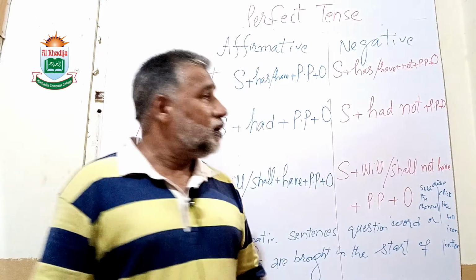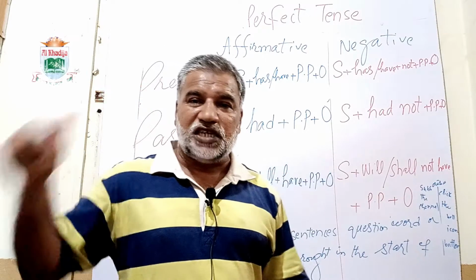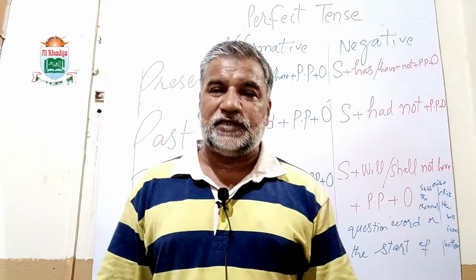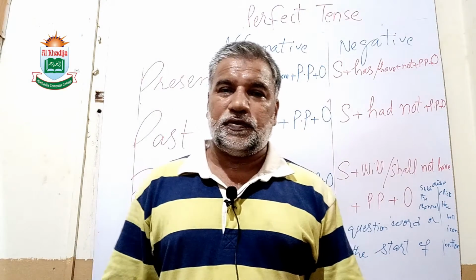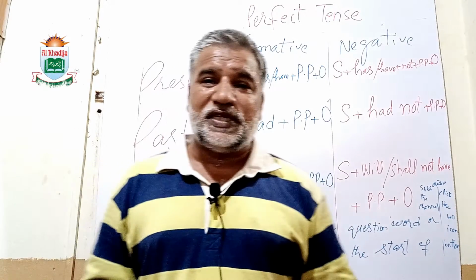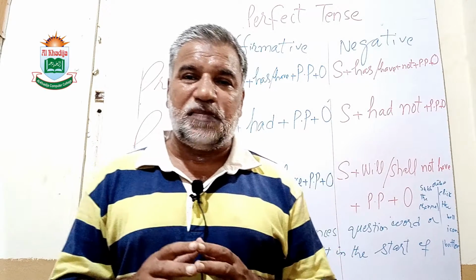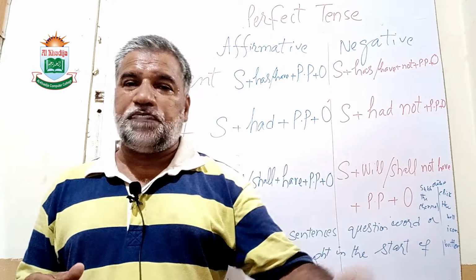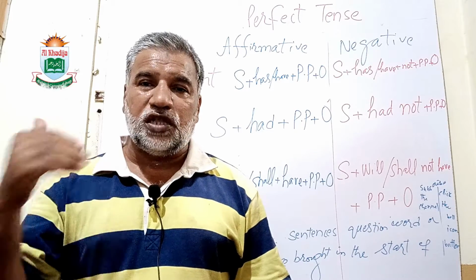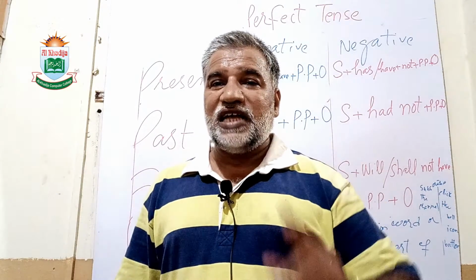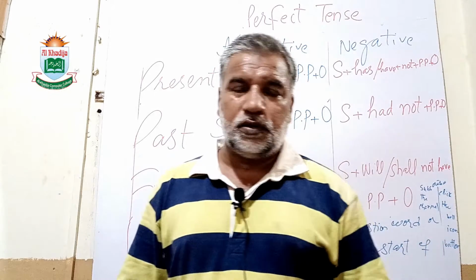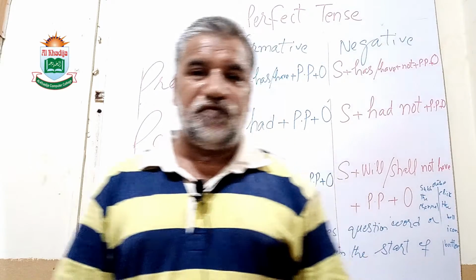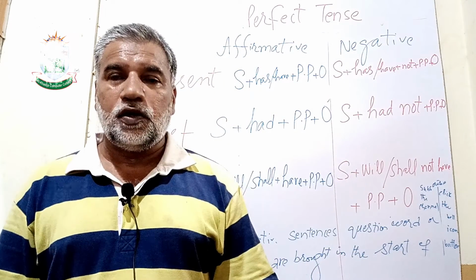Usually we use past perfect tense at a certain point in past. If the work is completed at a certain point of time in past, that will be past perfect. For example, जब मैं स्टेशन पर पहुंचा गाड़ी रवाना हो चुकी थी. When I reached at the railway station, the train had gone.